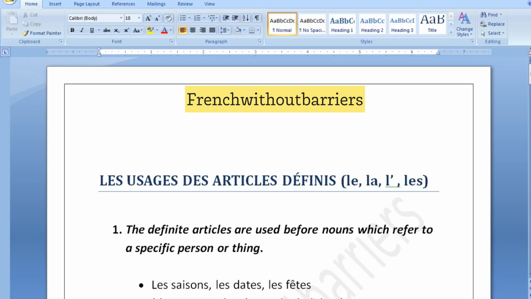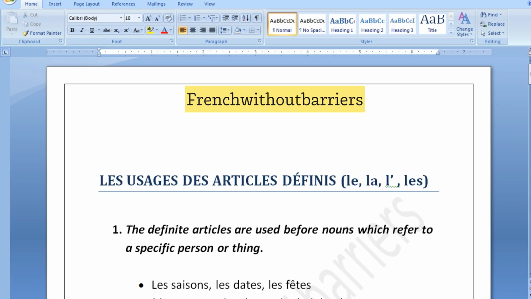Today we are going to learn les usages des articles définis. Les usages des articles définis, which are le, la, l'apostrophe et les. Le, la, l'apostrophe and les.